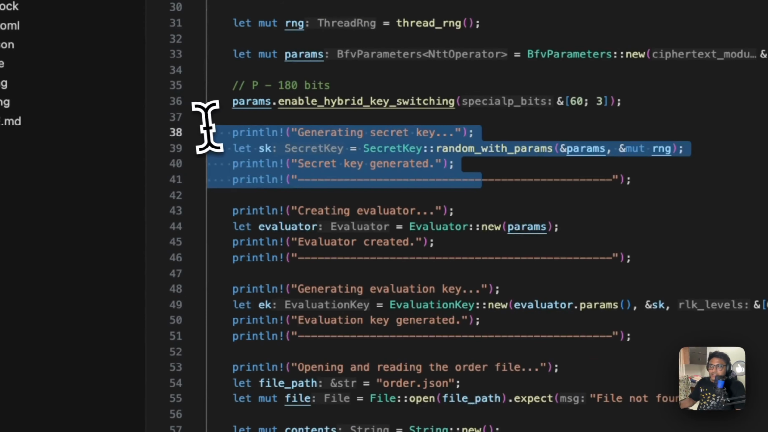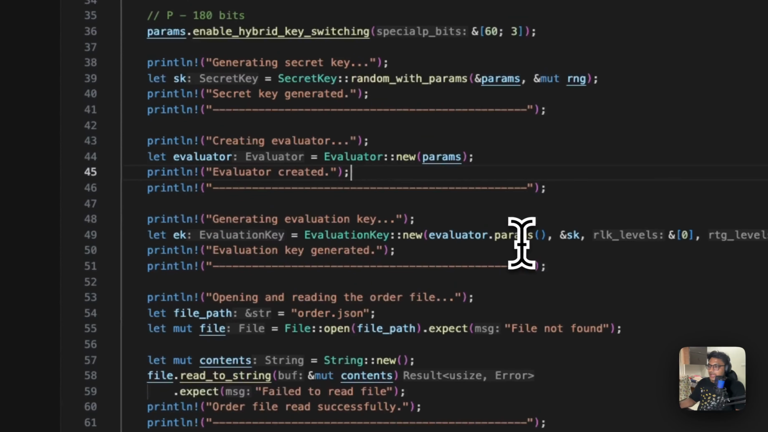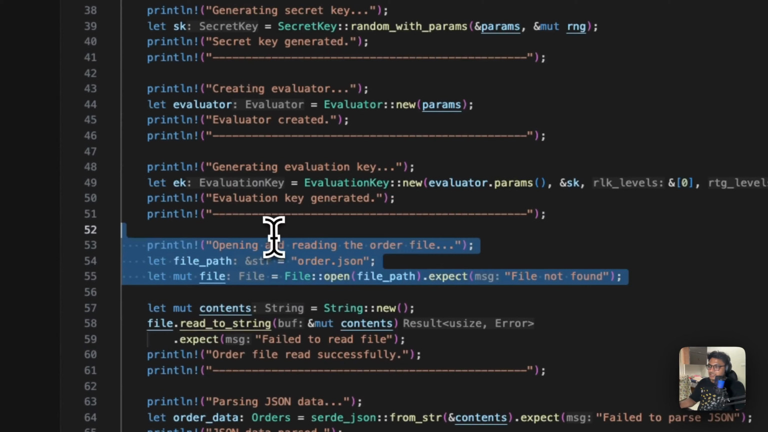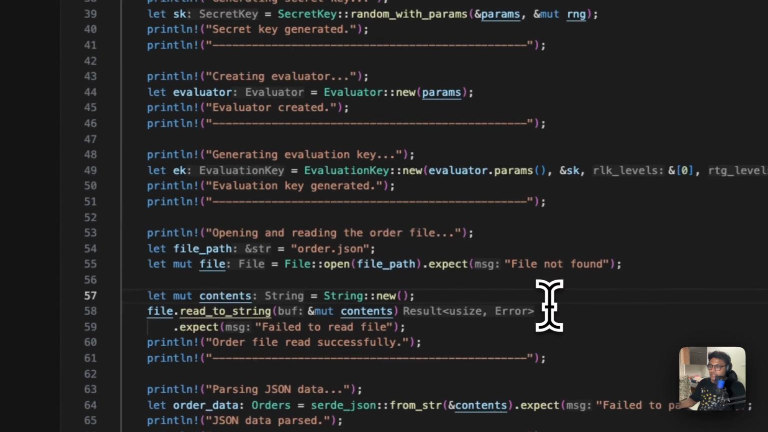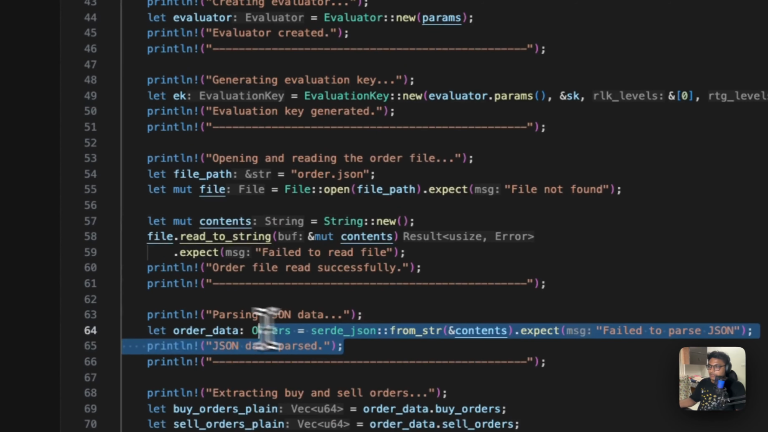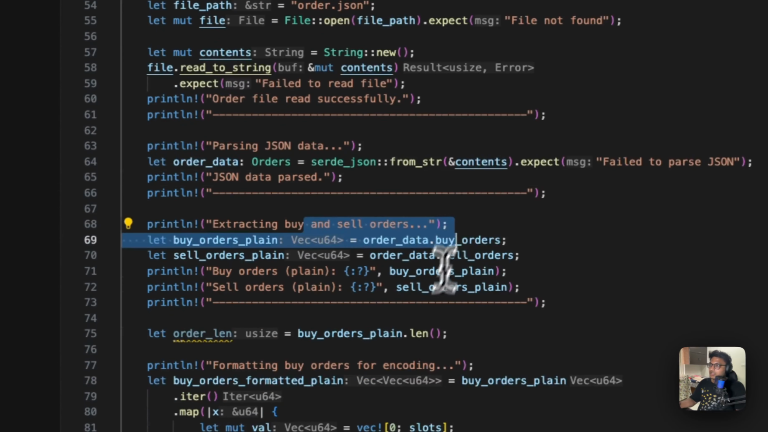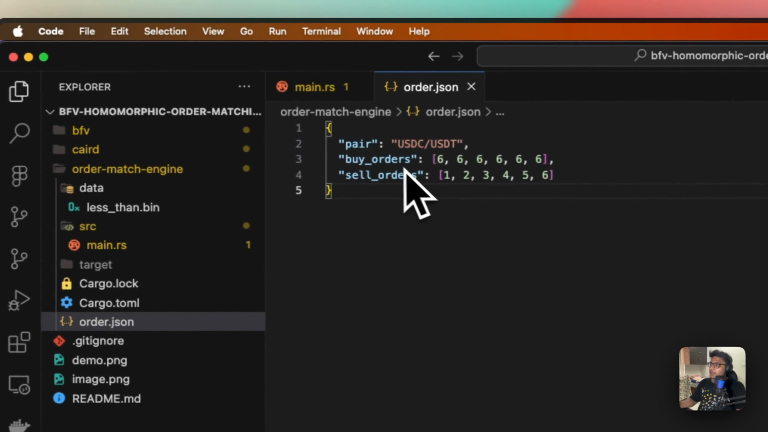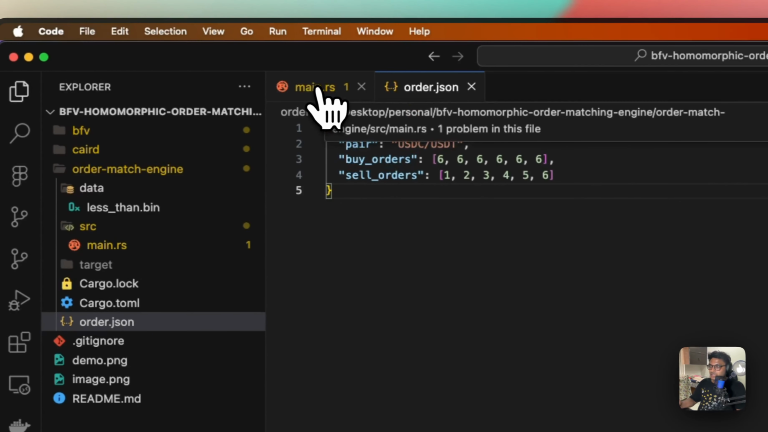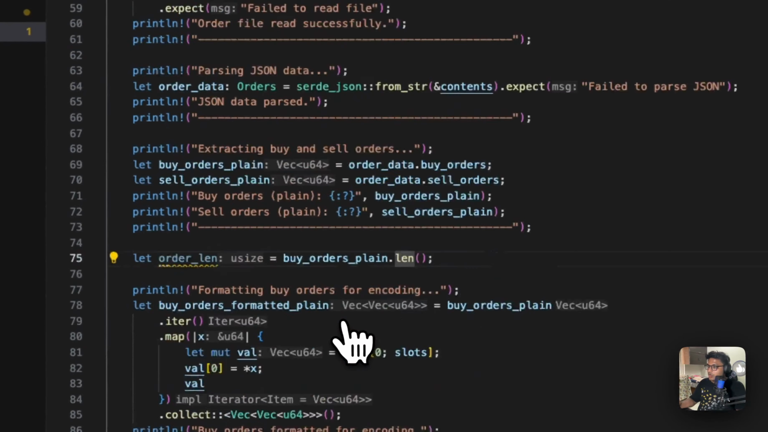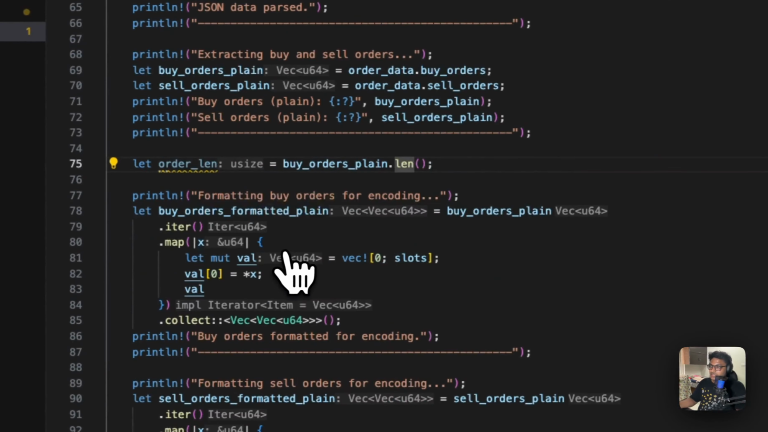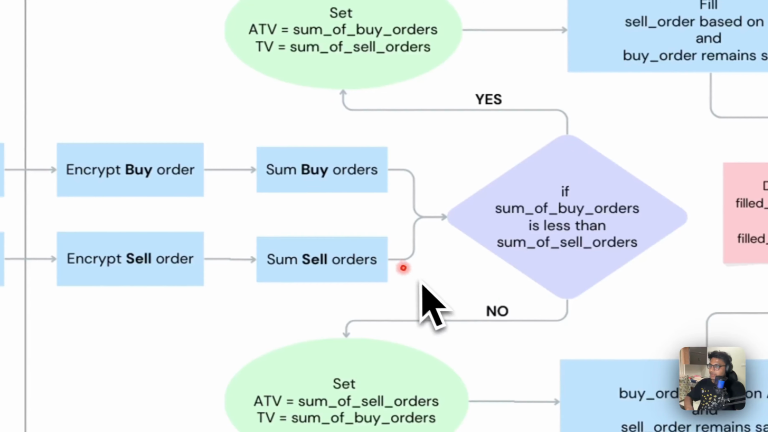After that, we are generating the keys, as I said, and it is this orders.json file which we are using to pass the data, and then the data has been passed into the struct, extracting the buy and sell orders. You can see that this is the buy and sell orders array in the orders.json file. Now we'll do the formatting, which I mentioned here in the flowchart.